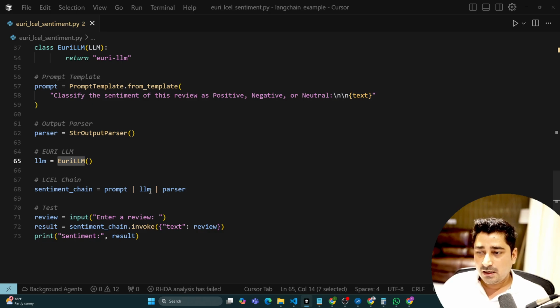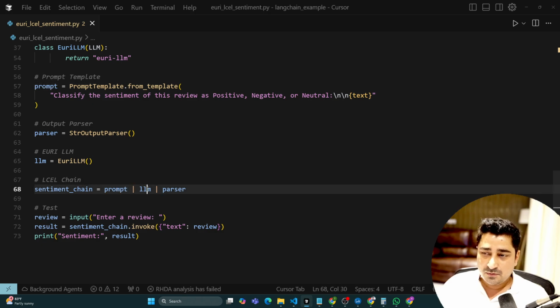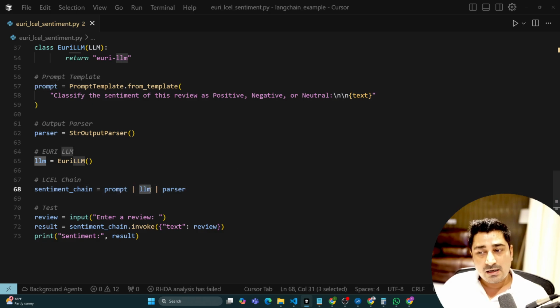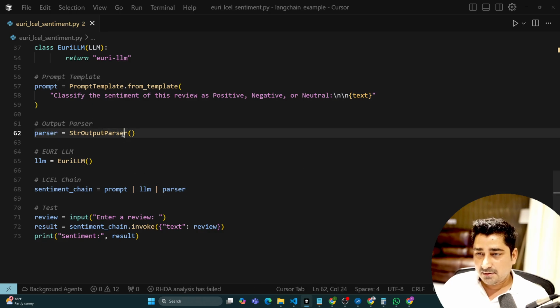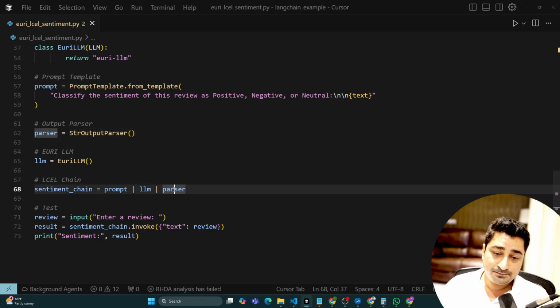So here it will be able to take a prompt. It is going to pass that prompt to an LLM, and then the LLM is going to give a response in JSON format. So I'm trying to use a parser over here. The parser is a string output parser, which is going to give me the result in the proper way, the way I am looking for. For example, not in JSON format, but as positive or negative.